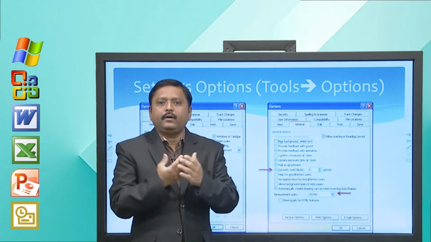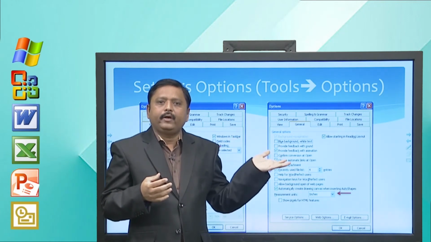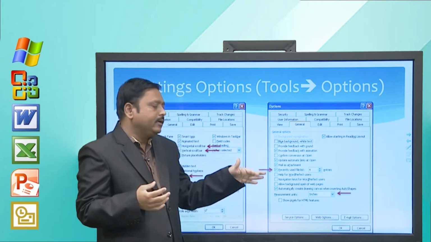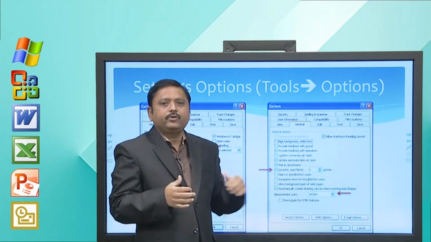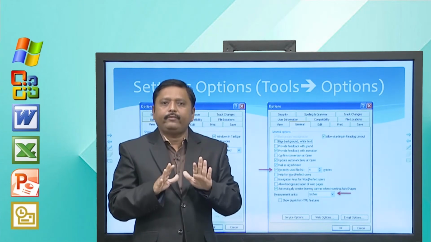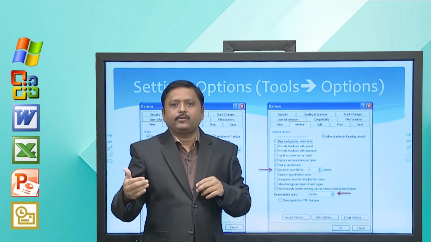Other units are centimeter, millimeter, etc., points. So, here we should have inches, right. So, these options you have to verify before you proceed to learn Microsoft Word.